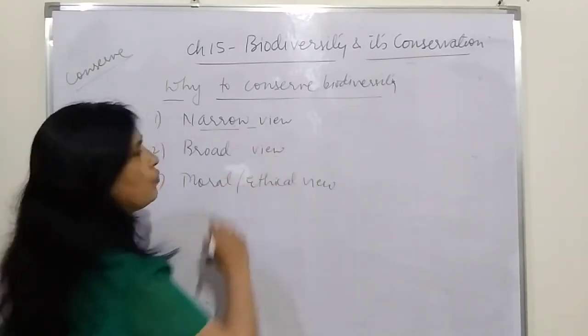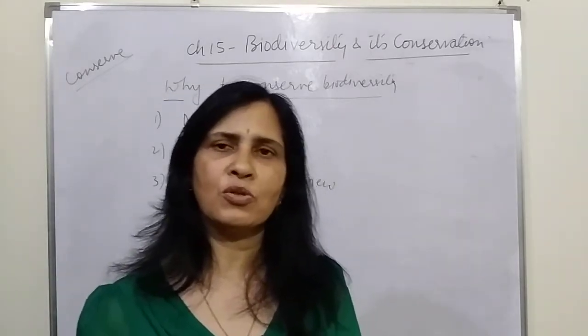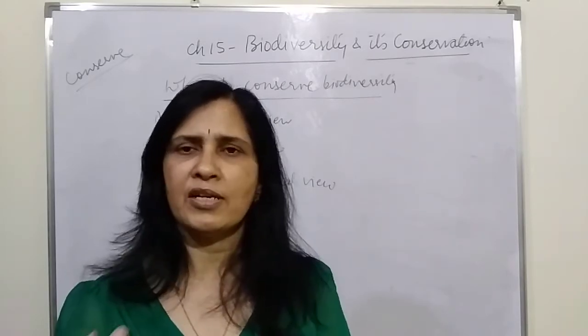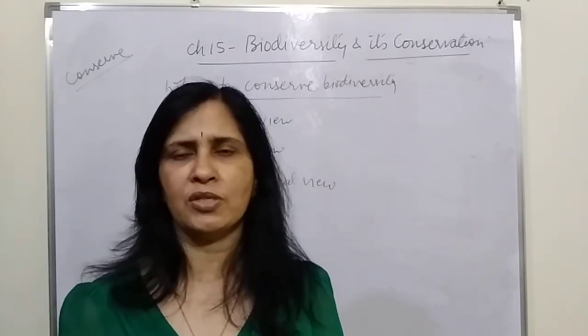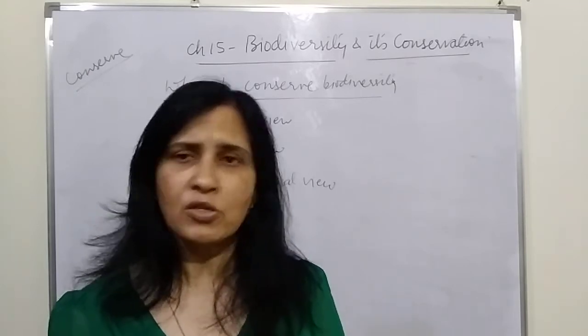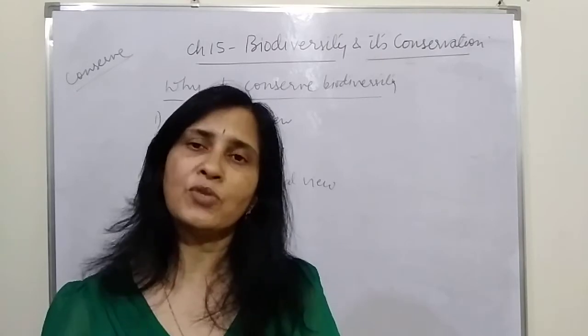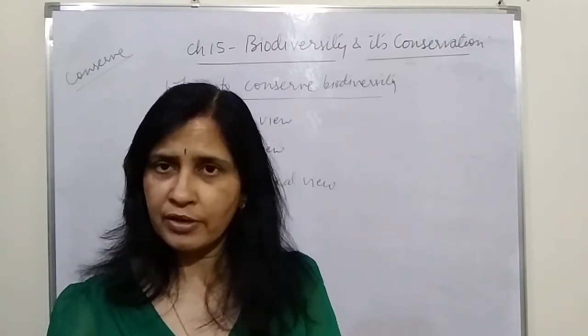Now, what is the narrow view? The narrow view is that we will conserve biodiversity just because it is so useful to us. They provide us medicine, timber, resin, fruit, and so many things which we use, and because of them we are able to survive. That is a very narrow view, because we want to conserve anything just because it is useful to us.